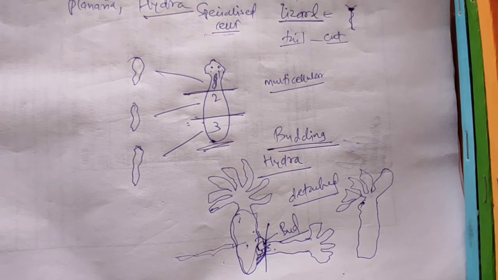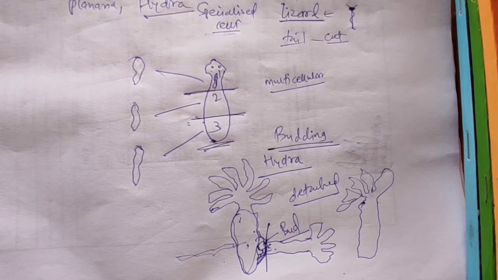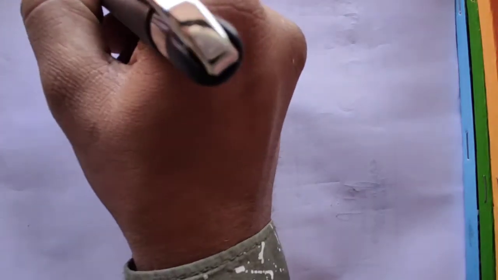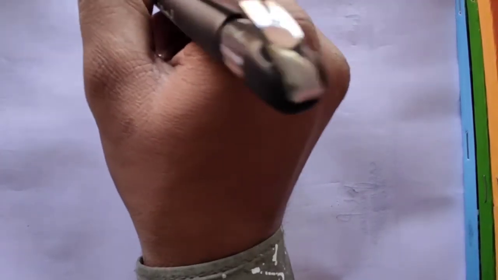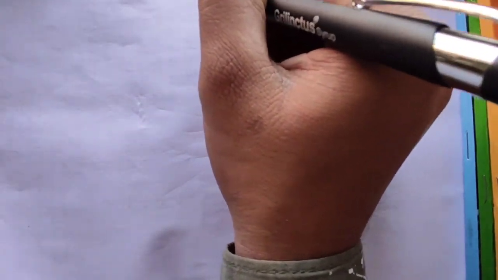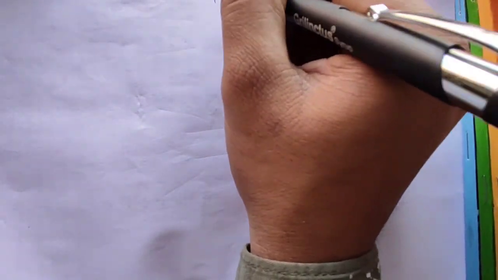Okay, so we can move on to our next topic, which is vegetative propagation. This is also a mode of reproduction used by a single organism, vegetative propagation.